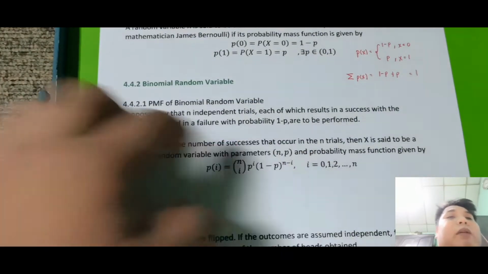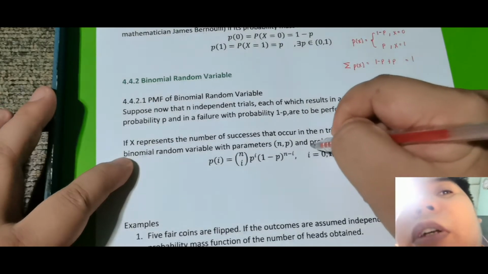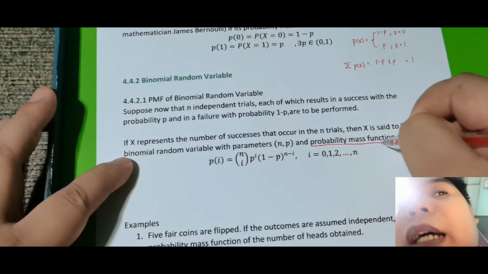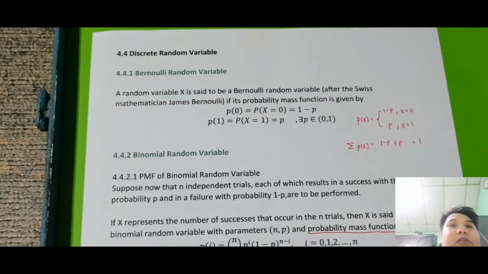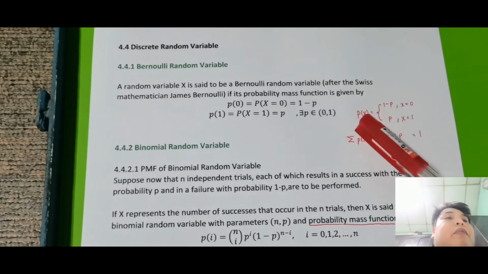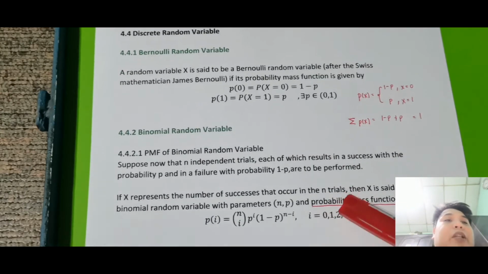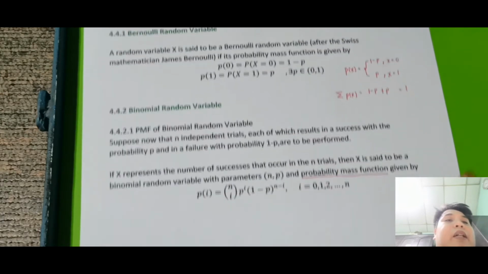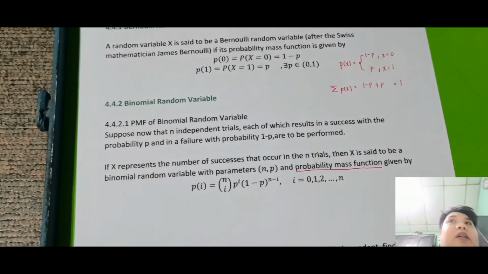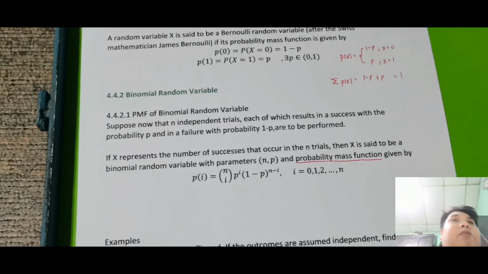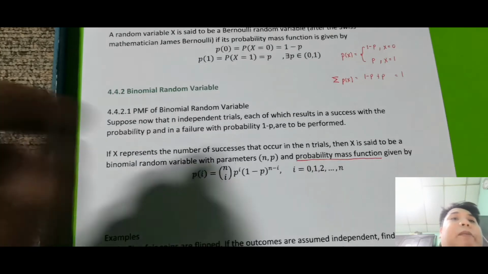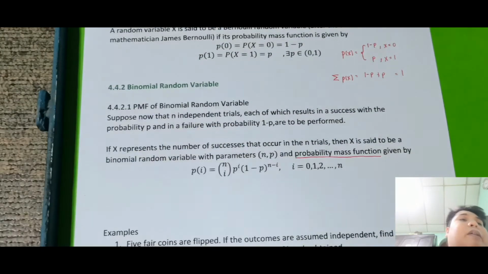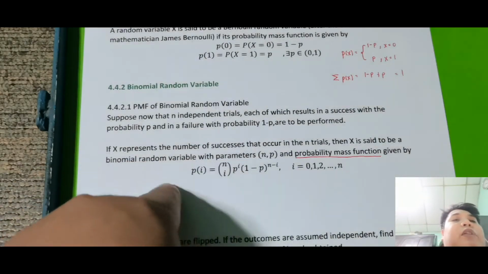And the probability mass function, so again, meron din siyang PMF. So sa mga classification or sa mga type ng ating discrete random variable, tulad ni Bernoulli, sa Bernoulli may PMF. Dito naman, may PMF din siya, which is p of i, tapos meron siyang parameters. So again, sa lahat sila meron parameters kasi importante, yun yung magdi-distinguish natin kung ano yung kailangan natin hanapin sa problem. Ang parameters lang dito is yung number of trials tapos yung probability. So ito yung sabi, the probability mass function is p of i.